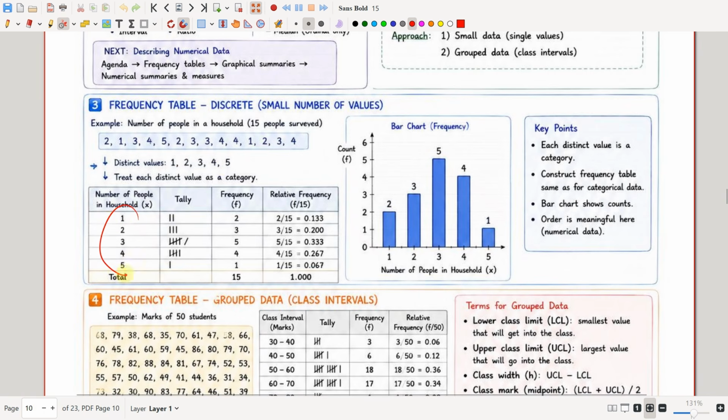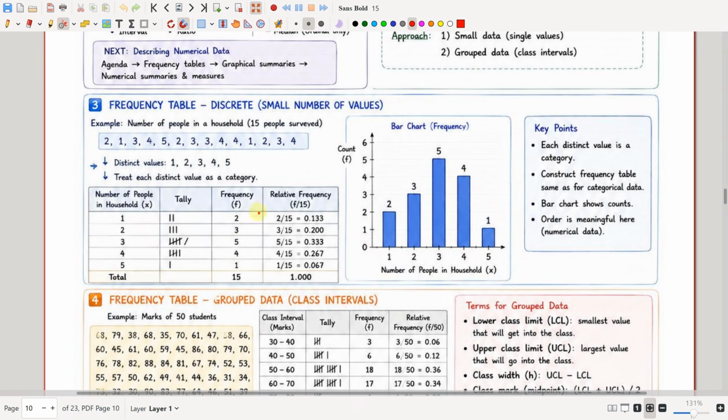Okay, so now I am going to take the distinct values in one column, which is x. Okay, then I am going to count how many ones have occurred. 1, 2. So 2 times. 2 has occurred 1, 2, 3. 3 times. So 3 tally marks. So 3 has occurred 1, 2, 3, 4, 5. So it is 5. Okay, and 4 has occurred 4 times and 5 has occurred 1 time, so total I'm getting 15.